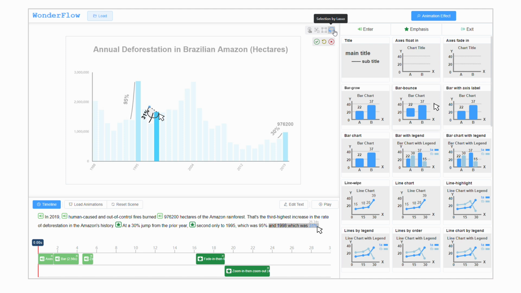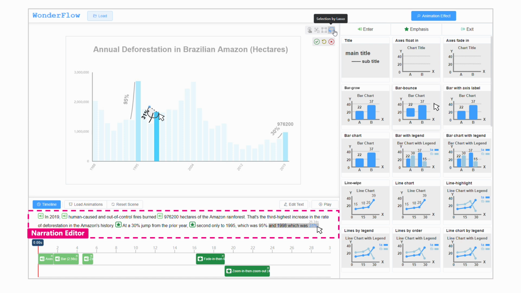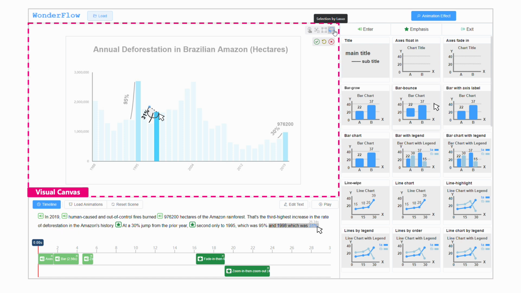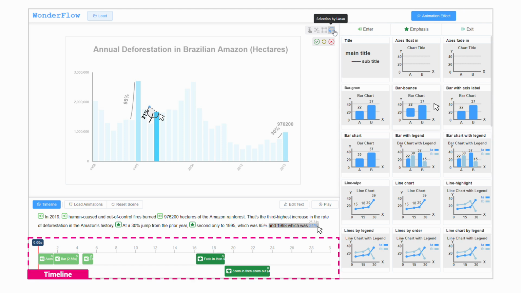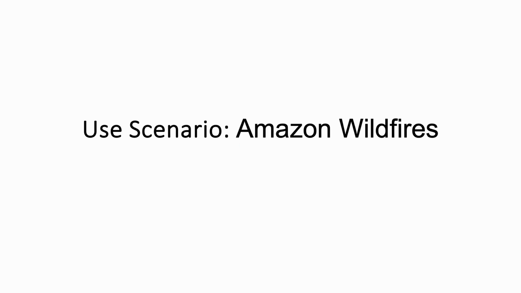Users should first upload a visual design and input the narration text. Then, users should select the narration words in the narration editor and link the text with relevant visual elements to be animated. Next, users can preview the animation presets in the animation effect panel and apply one animation to the text visual link. The selected narration and animation are time-aligned on the timeline.